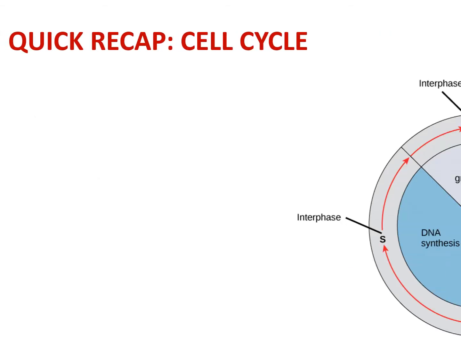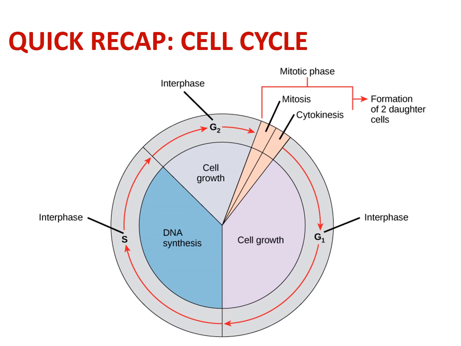We'll just have a quick recap of what we have studied in our previous video about the cell cycle. We can majorly divide the cell cycle into two important phases, that is the interphase and the dividing phase or the M phase. The interphase consists of G1 phase, S phase and G2 phase, where G1 and G2 are the growth phases and S phase is your synthetic phase, and the dividing phase can be mitosis or meiosis.